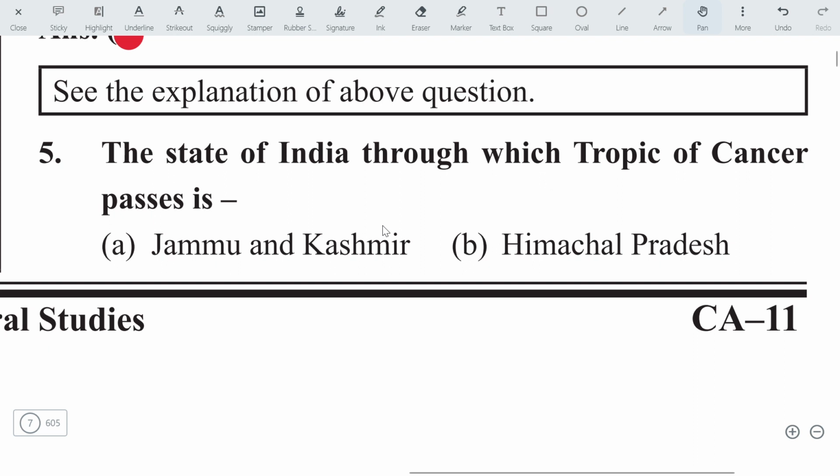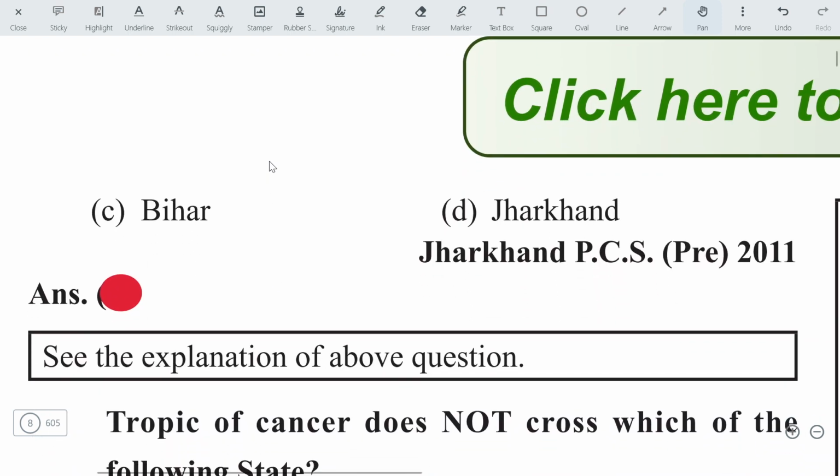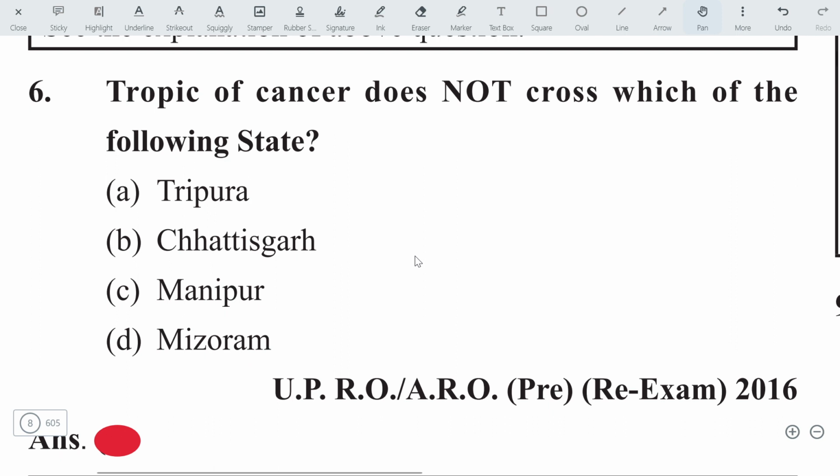Let's move on to the next question. The state of India through which the Tropic of Cancer passes is: A, Jammu Kashmir. No, wrong answer. B, Himachal Pradesh. This one is also wrong. Let's move on to the other options. Bihar. No. And the option will be Jharkhand. D option is correct. So, friends, remember Bihar doesn't have the line of the Tropic of Cancer.